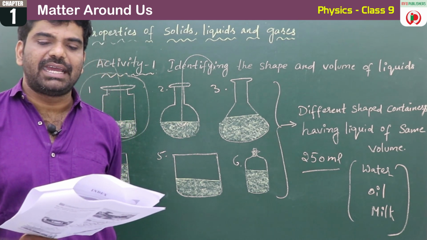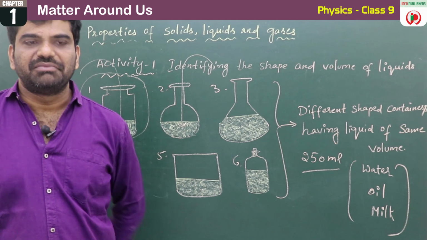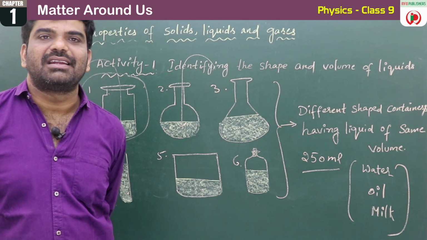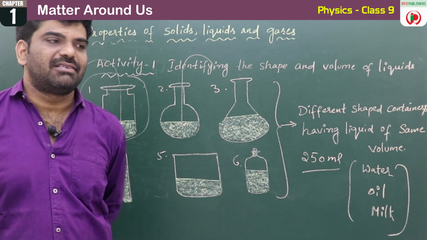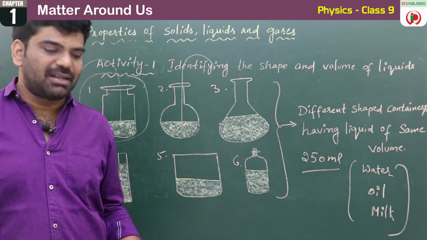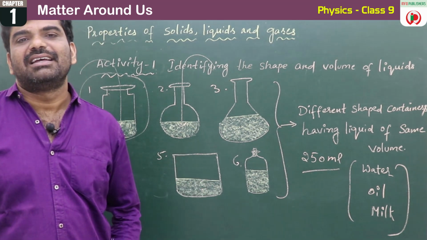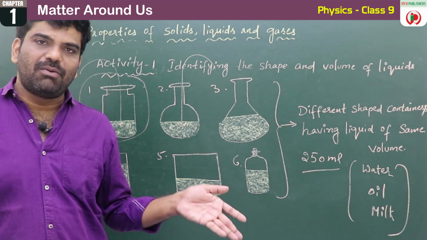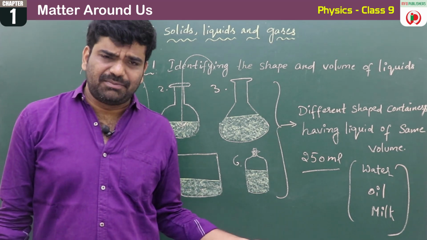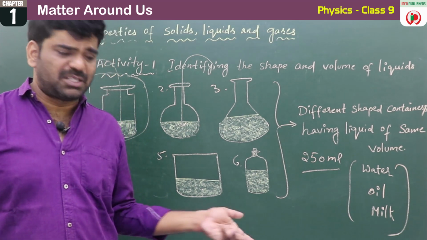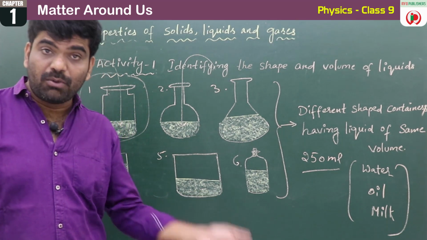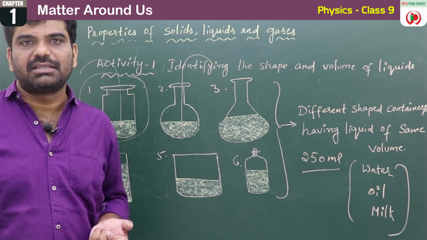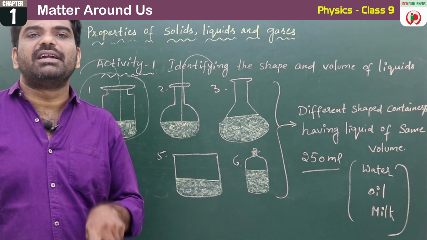What shape does water take if it spills on the floor? If you just pour the water on the floor, what is the shape of the water then? You can't expect a shape. Why? Because the floor is not a container. It is an open space. The water might be circular, spherical or oval in shape, but it is shapeless.